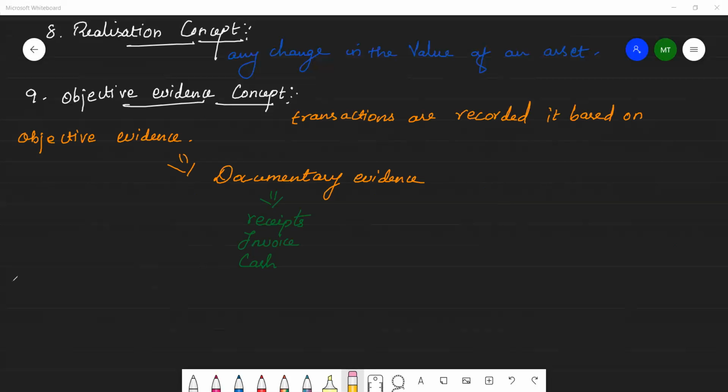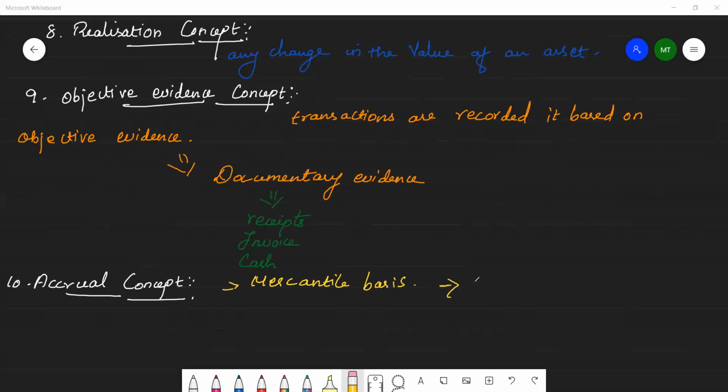Next concept is the accrual concept, the 10th concept. The accrual concept affects the transactions, which are recognized on a mercantile basis when they occur and not when cash is paid or received.